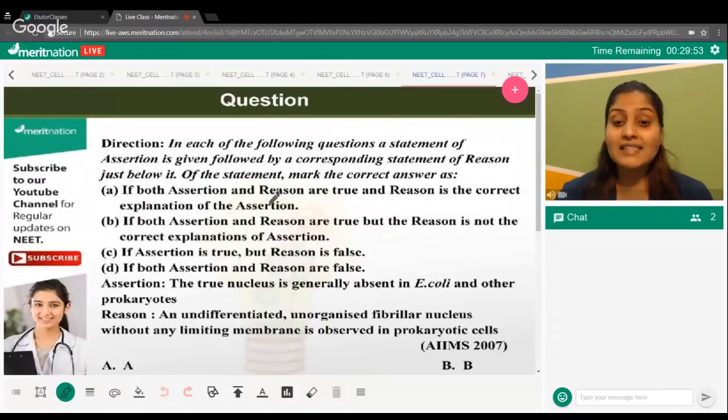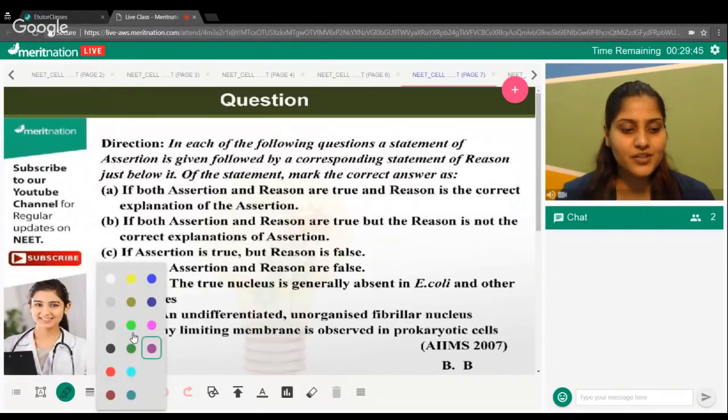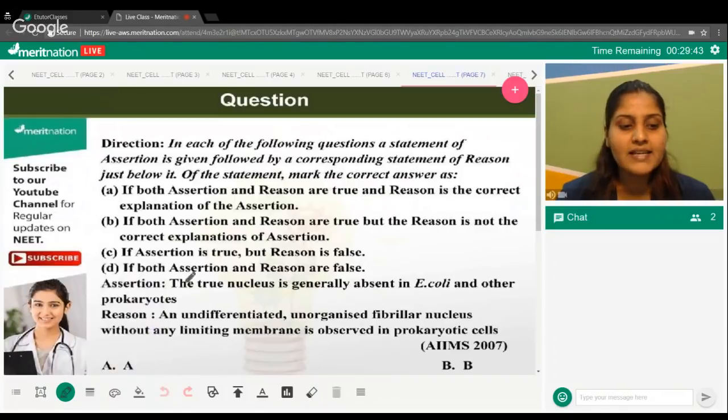This is an assertion reason question. Let's get started. Your time has begun. Let's try to read the assertion. It says that the true nucleus is generally absent in Escherichia coli and other prokaryotes. Do you think this is right? The assertion is telling you a right thing, that Escherichia coli, which is essentially a bacterium, doesn't have a true nucleus. And the reason they are providing for the same is that an undifferentiated, unorganized fibrillar nucleus without any limiting membrane is observed in prokaryotic cells.